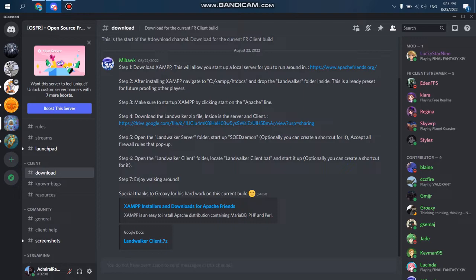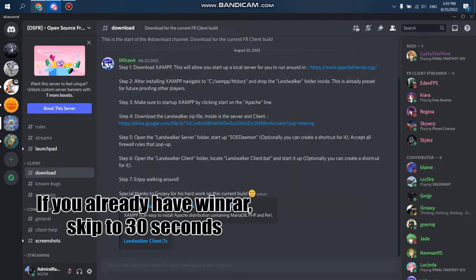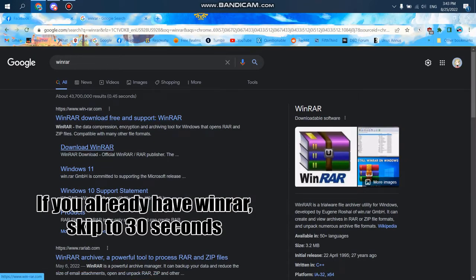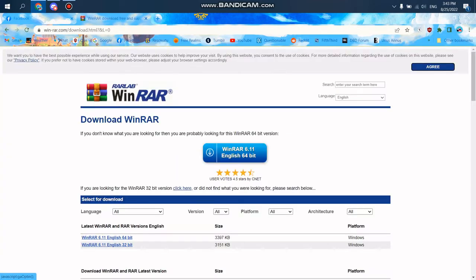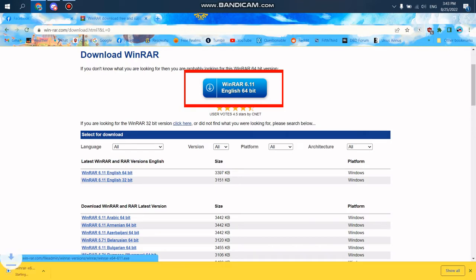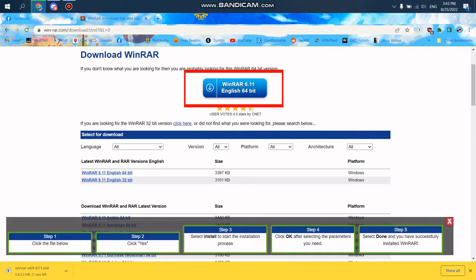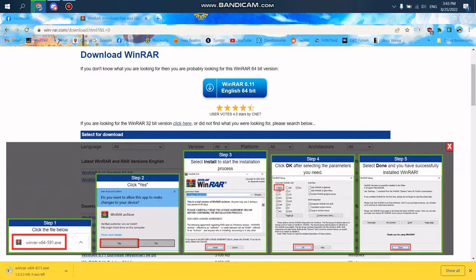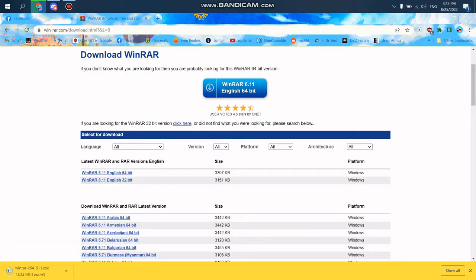Before you get into the steps on actually how to download it, you're going to want WinRAR. Just Google WinRAR, it's the top link, click download WinRAR, and you'll just want to grab the 64-bit one right there at the top. And once WinRAR is downloaded, just follow the install wizard.